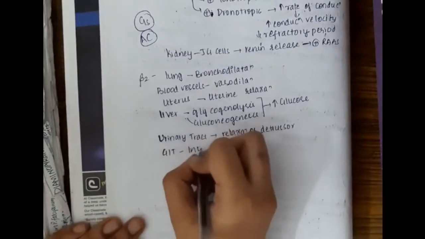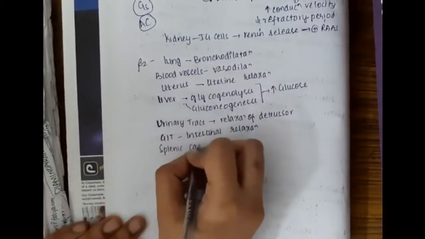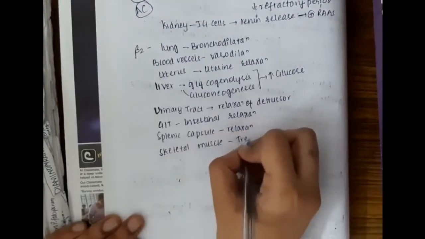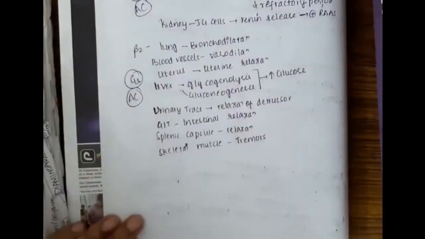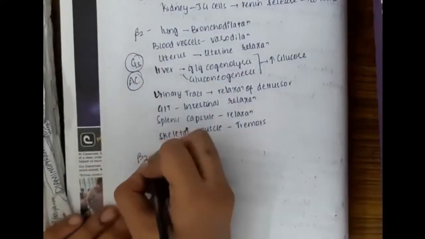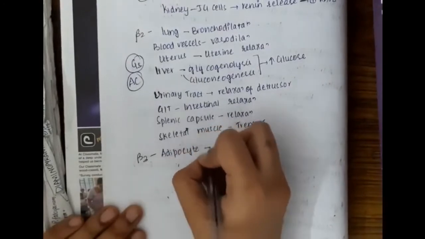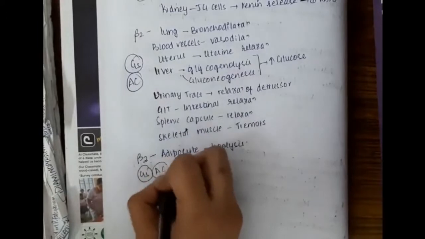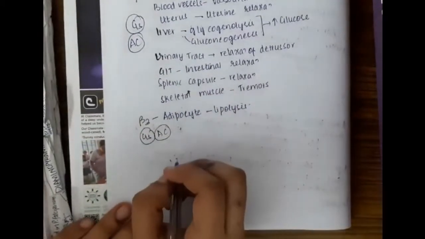In the GIT it causes intestinal relaxation. In the splenic capsule it causes relaxation. It causes skeletal muscle tremors. So overall it causes relaxation of all the muscles. It acts through the Gs receptor and the adenyl cyclase enzyme. Beta 3 acts on adipocytes causing lipolysis. It again acts on the Gs receptor and the adenyl cyclase enzyme.